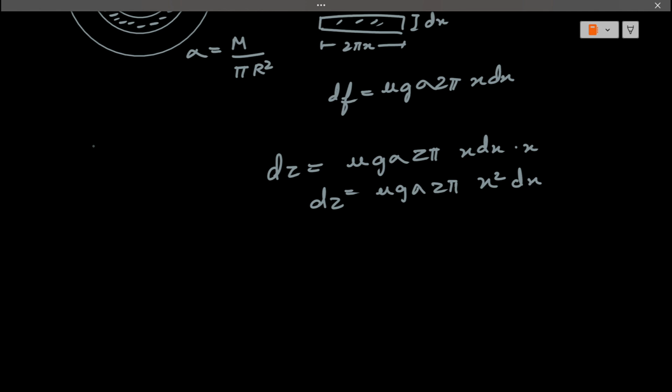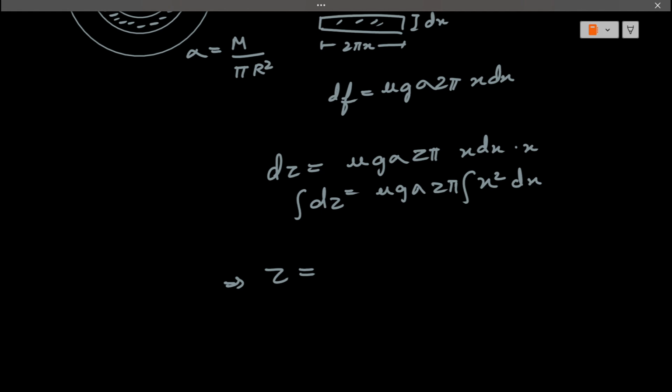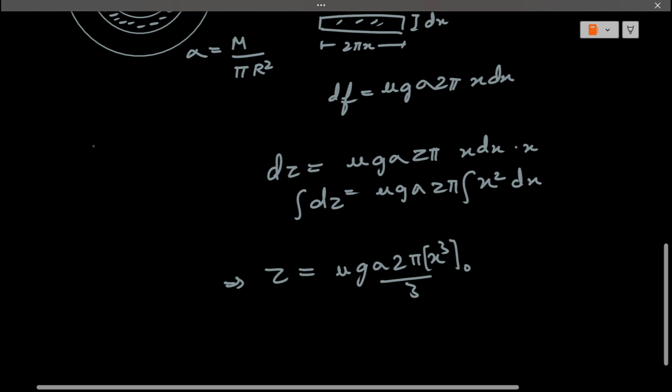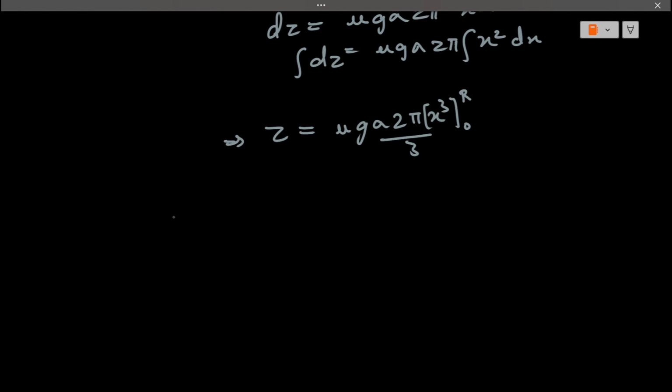For the entire torque to be evaluated, we'll have to integrate this, and the integration will give us the value of the torque. We'll have the value of the anti-torque to the previously rotating disk, and that value due to the friction will be mu g sigma 2 pi x cube by 3. And putting the limits from 0 to capital R, because we'll be considering the points on the periphery as well, the value for the torque comes out to be mu g sigma 2 pi r cube by 3. So we have the value of torque.